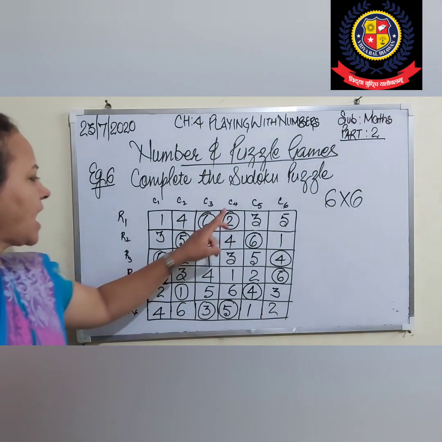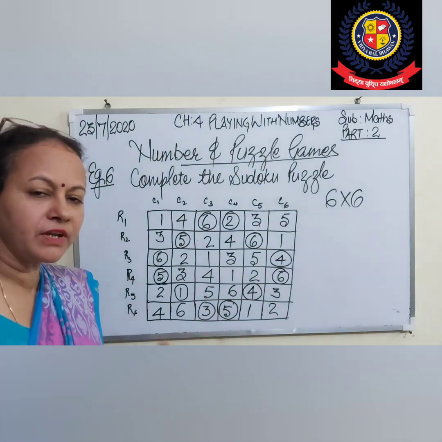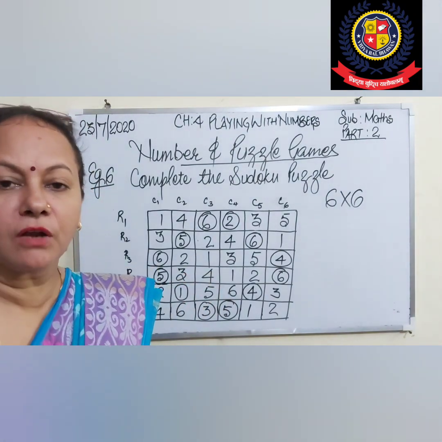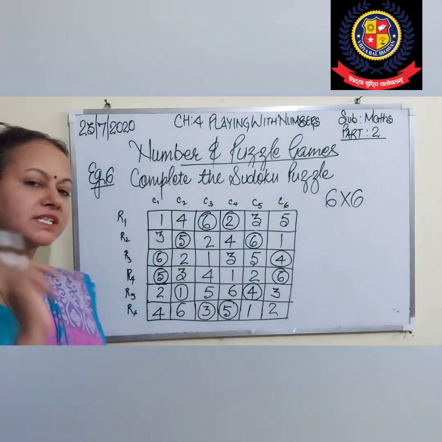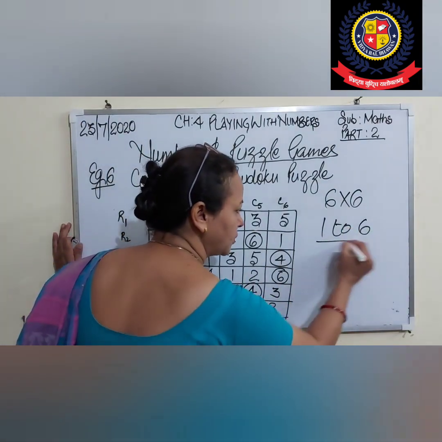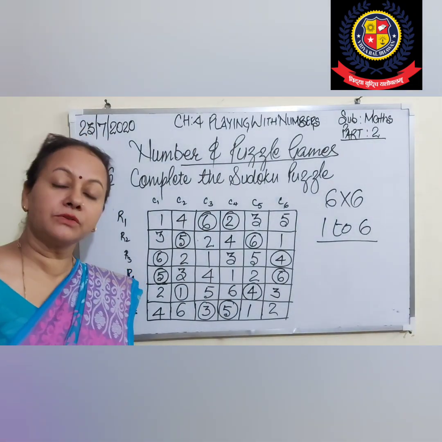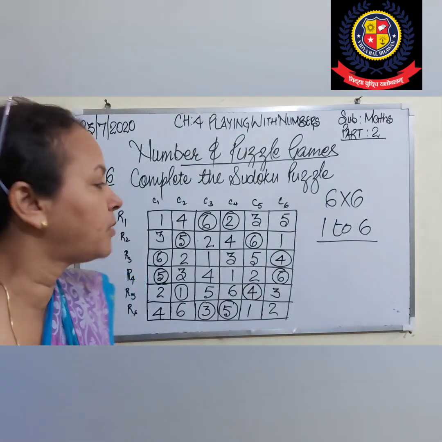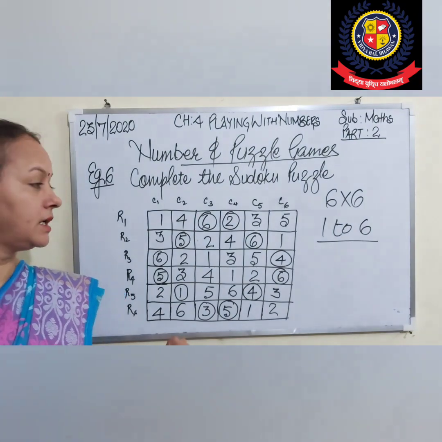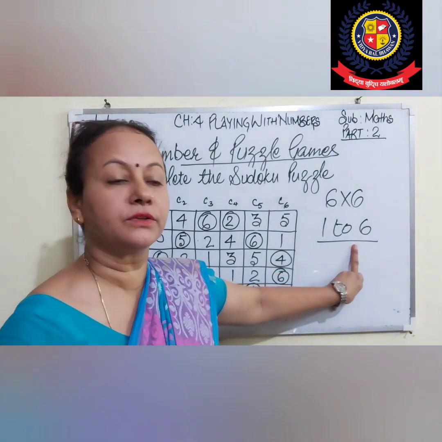Right? Which I have circled, those numbers are given to us. In Sudoku they always give a few numbers and say solve it. So how will we solve it? We will take only numbers 1 to 6, not more than that. If this is 9 by 9, then we will take 1 to 9 numbers. It depends on the number of boxes, rows and columns. Accordingly, we have to take the numbers. As it is 6 by 6 Sudoku, we will use only numbers 1 to 6.